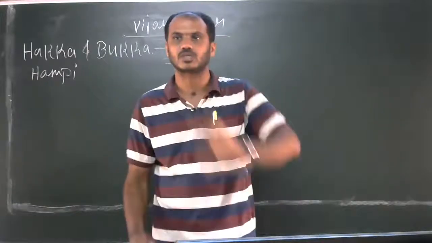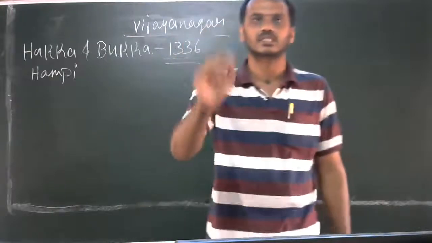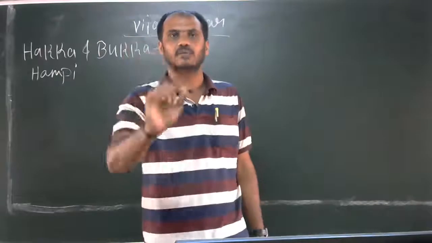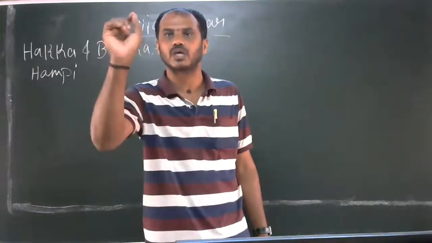So question right on the question. It's a homework question. Name the dynasties which are the victims of Alauddin Khilji.